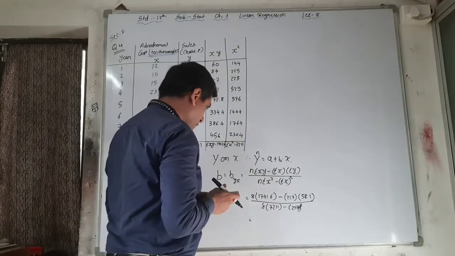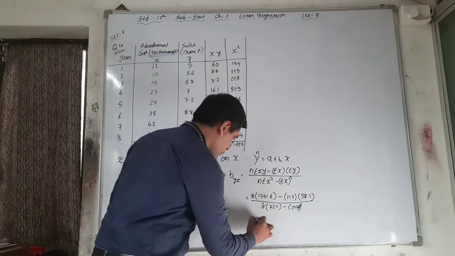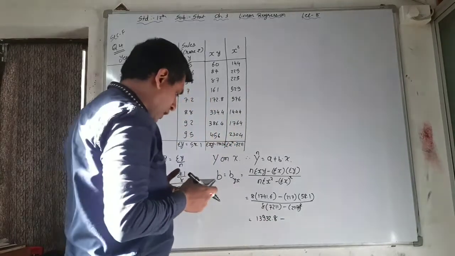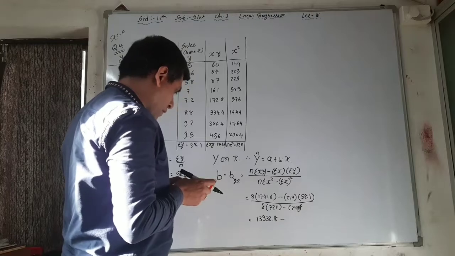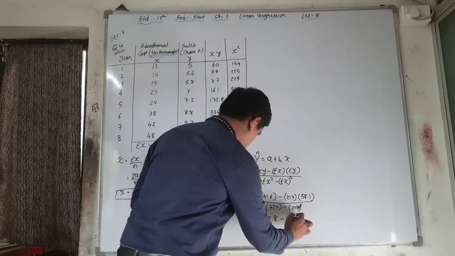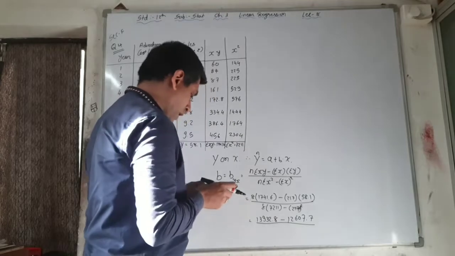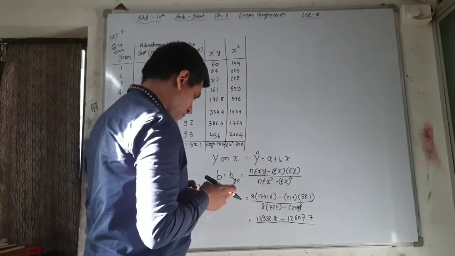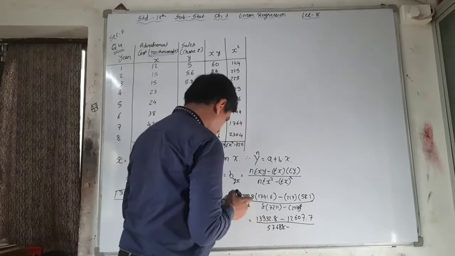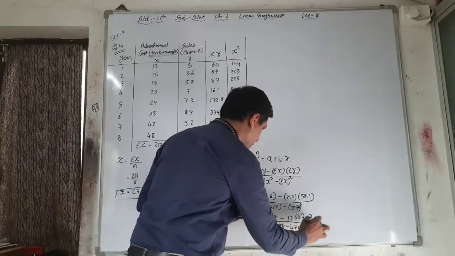8 into 1741.6 is 13932.8. 217 into 58.1 is 12607.7. Then 8 into 7211 is 57688, minus 217 square, which is 47089.